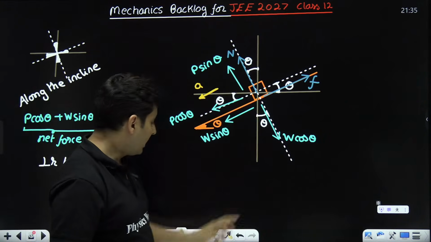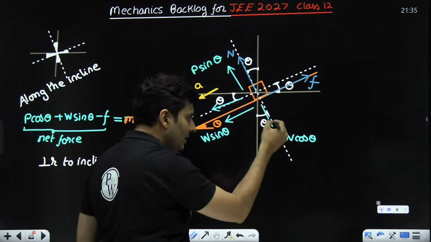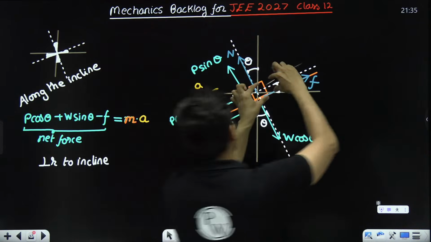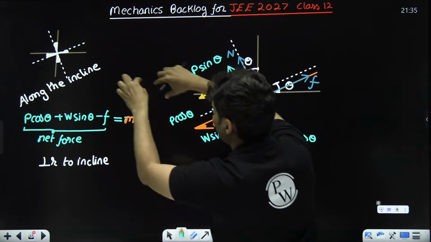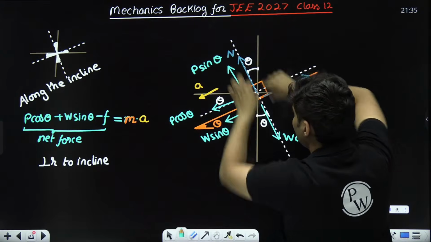Perpendicular to the incline. Can you see this and this together? And this is opposite, but there is no acceleration. This body is only going like this. It has no motion like this. It is not going like that. It's just going like this. So there is no motion in this direction.